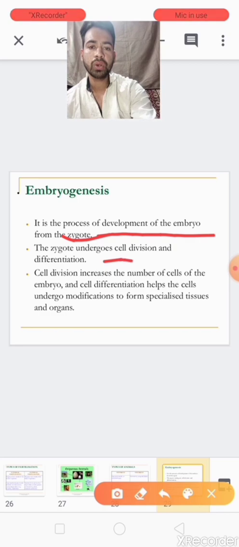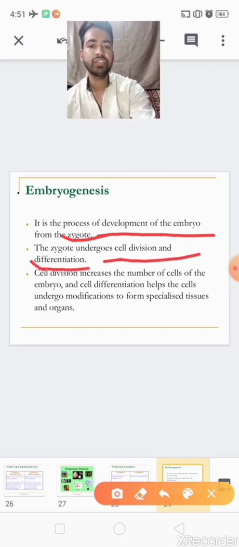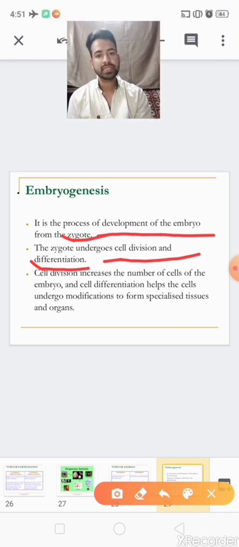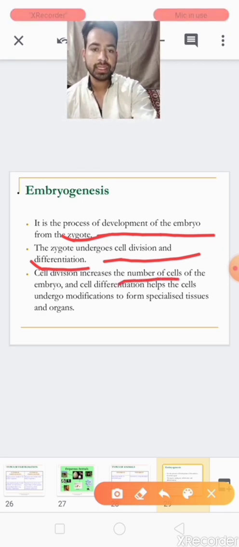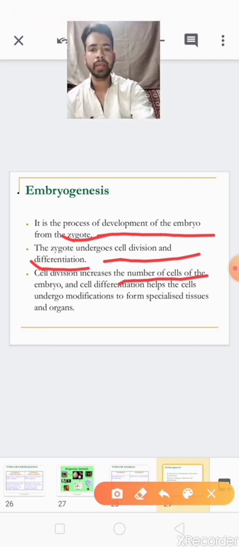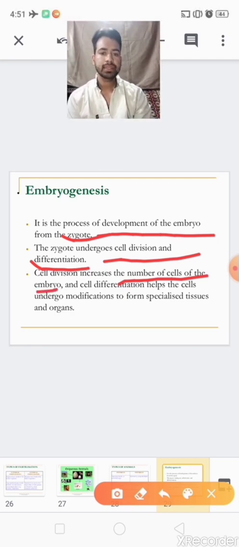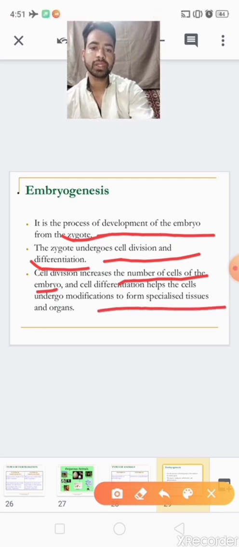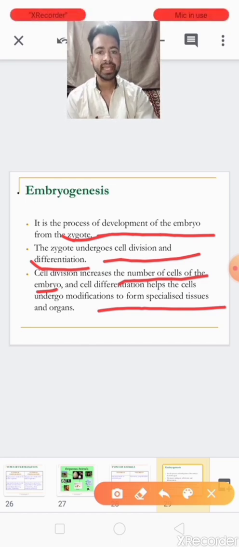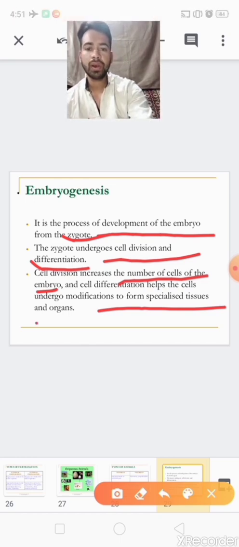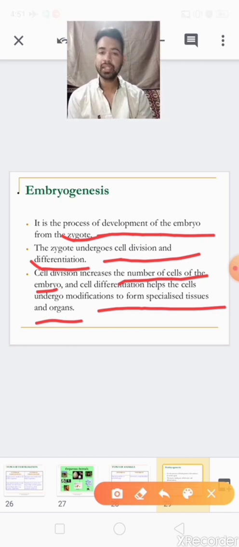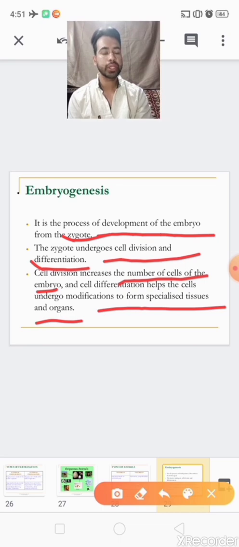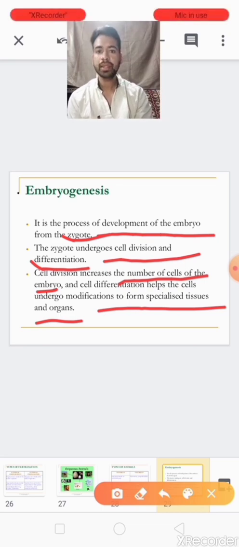The zygote undergoes cell division and differentiation. Cells divide and also differentiate. When cells divide, it increases the number of cells of the embryo, and cell differentiation helps the cells undergo modification to form specialized tissues and organs. It means cells divide in the zygote, cells differentiate, and they form the tissues and organs in the embryo.